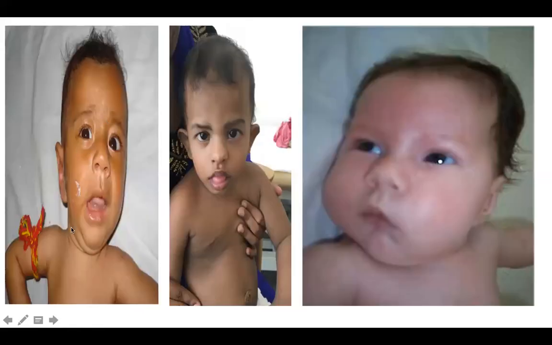Like if you see a child who doesn't seem to move his hands and legs, but is very alert and very actively looking at you. This is a very classical face of an SMA child who has a very alert face, versus a child who's looking very dull with minimal facial expression. The mouth is open, it's a long face with a V-shaped mouth, with low set ears. You know, this is probably a myopathic face. So we have a child who's equally or perhaps more weak, but is having such a good facial expression and so alert, sometimes smiling well, is a typical SMA baby, versus a child who has a myopathic long face and looks very dull.